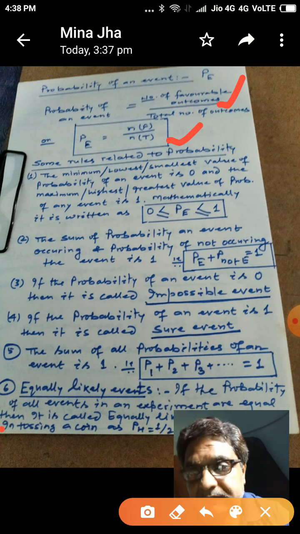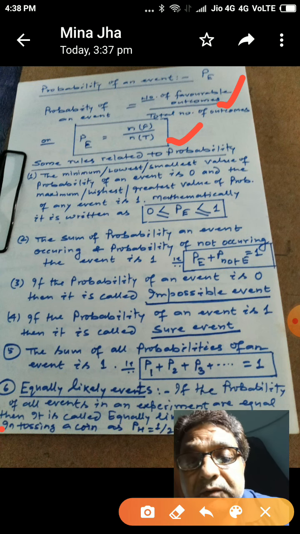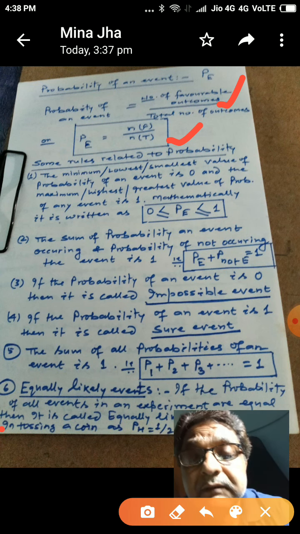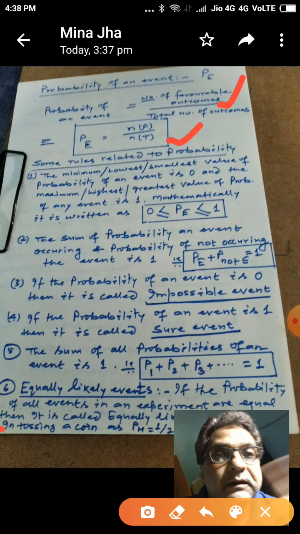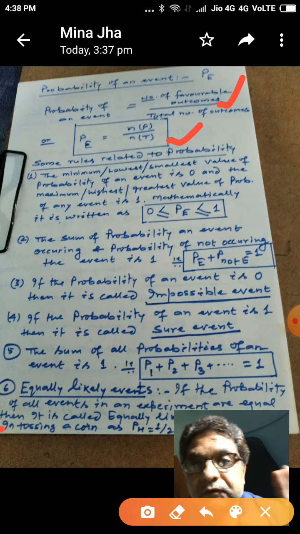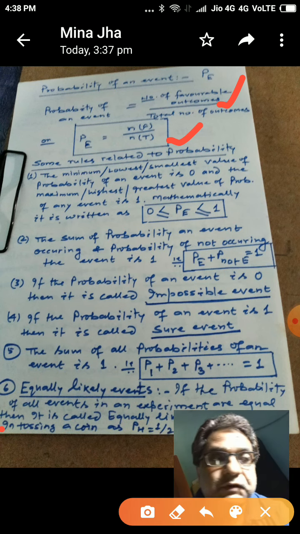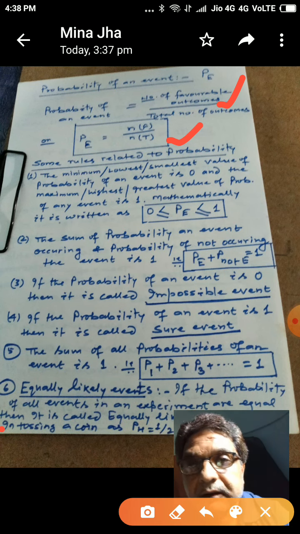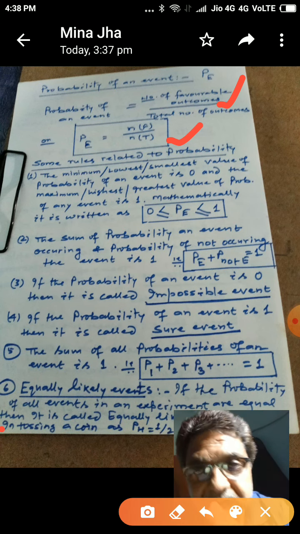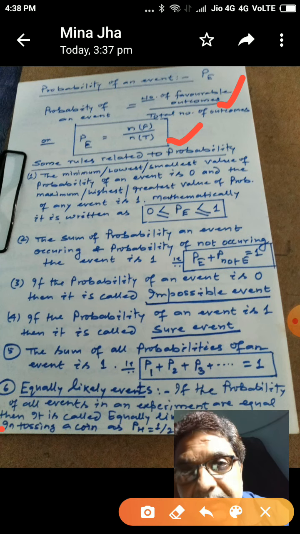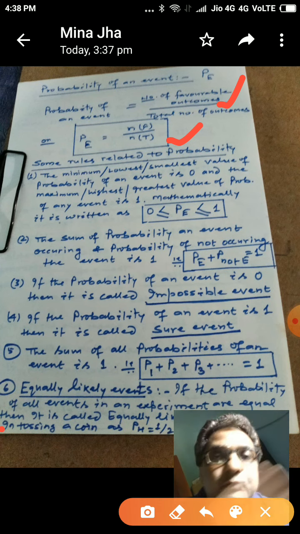This indicates that the probability of any event can't be less than 0 and can't be more than 1. So it will be from 0 to 1, with all values in between, ranging from 0 to 1.